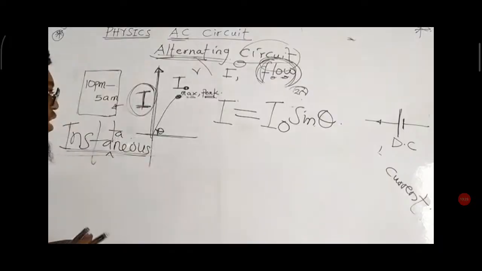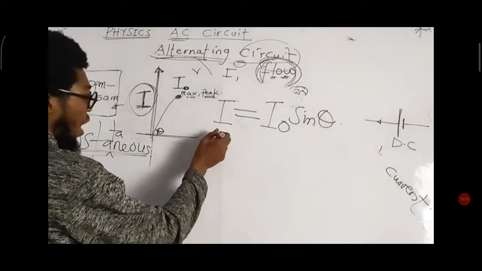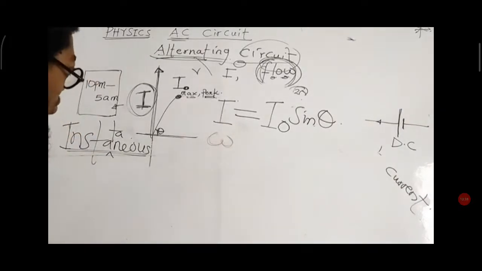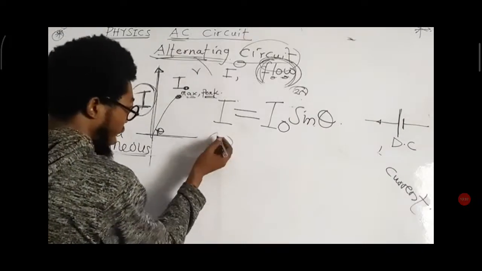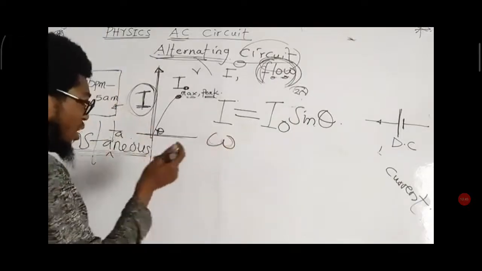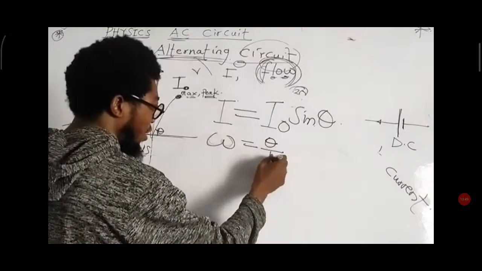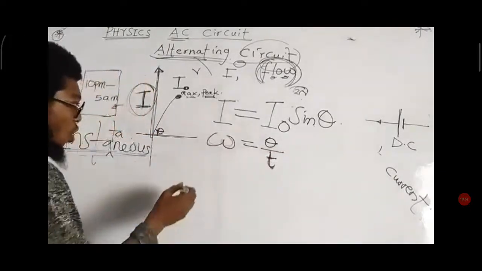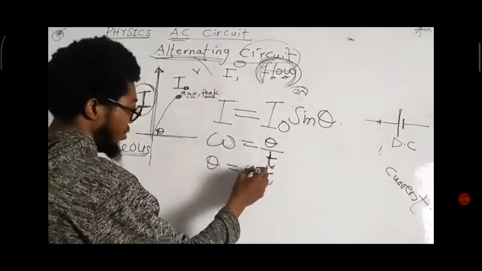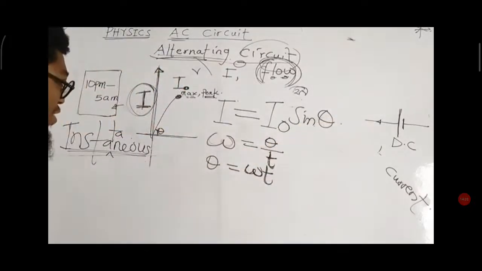If you know this, you can try to remember one event that we call angular velocity. The symbol for angular velocity is omega. It looks like W, but it is pronounced omega, the last Greek alphabet. This omega is always equal to the angular displacement over time taken. Therefore, I can say that this theta is equal to omega t. Instead of placing theta here, I can now substitute the value to be omega t.